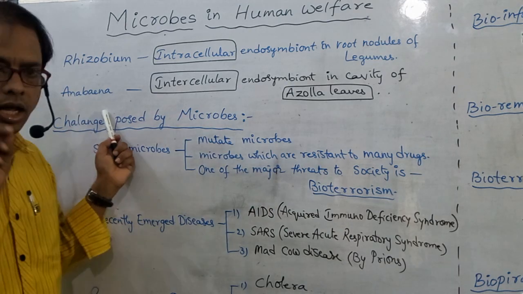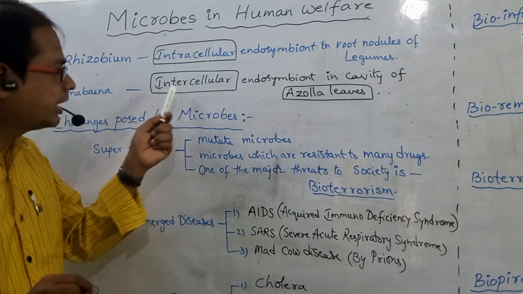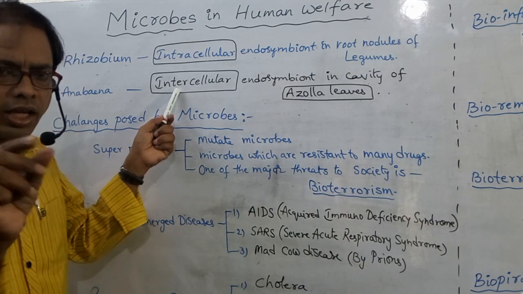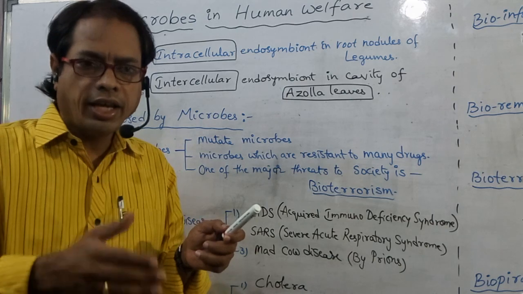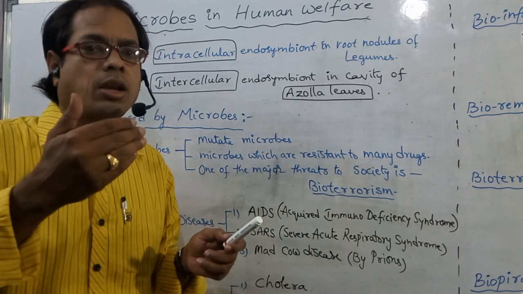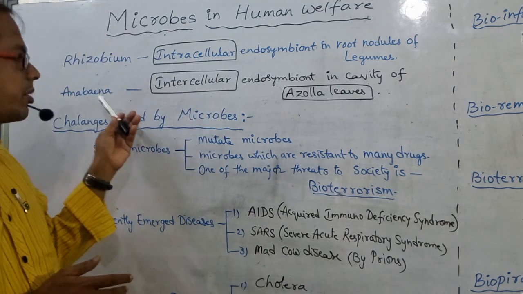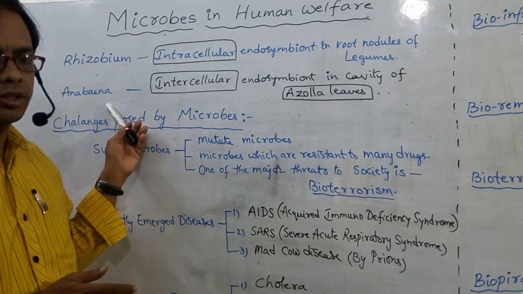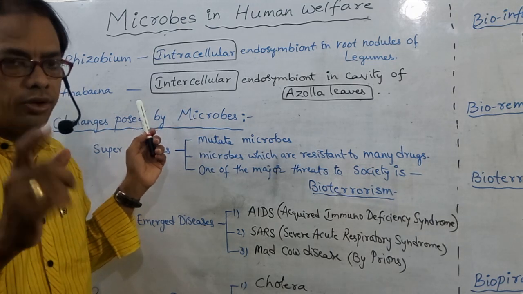See this one, Anabaena. Intercellular endosymbiont. Inter means in between. So that means in between the cells, air cavities or intercellular spaces are present. In those air cavities, this Anabaena is present. In which plant? Azolla. Which part? Leaves.